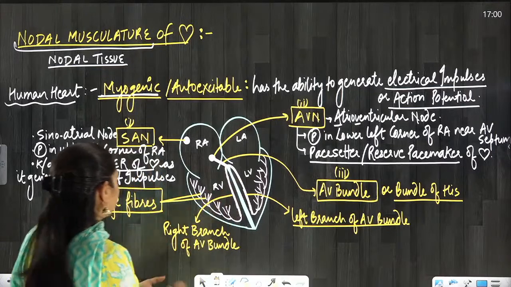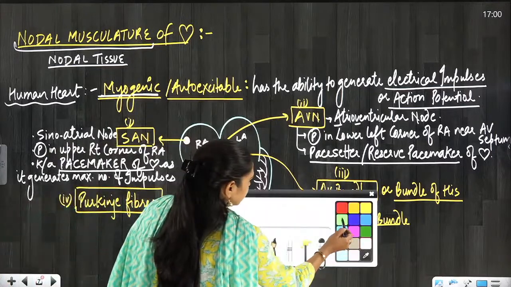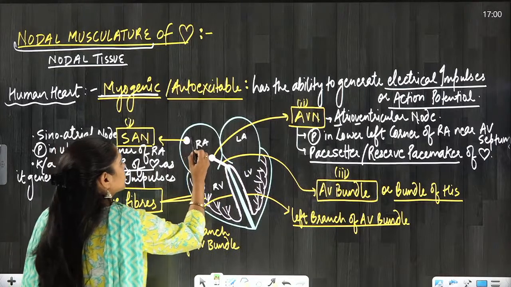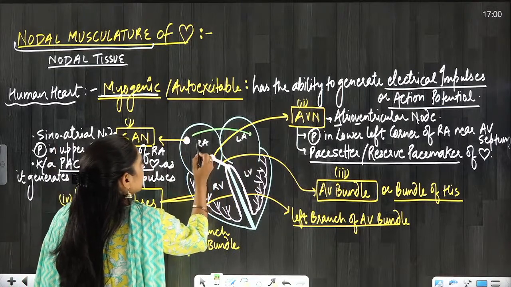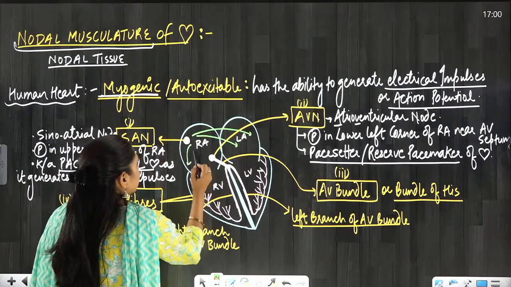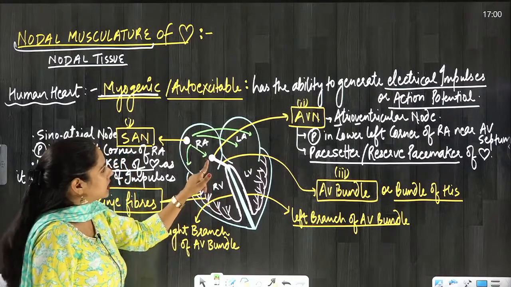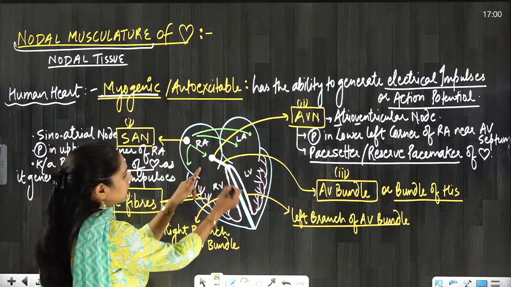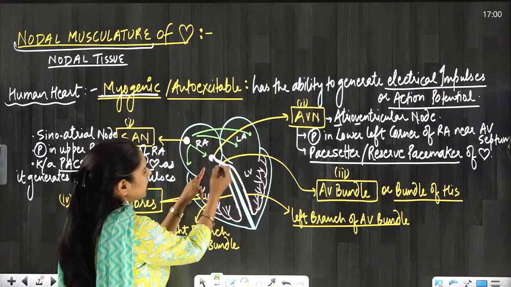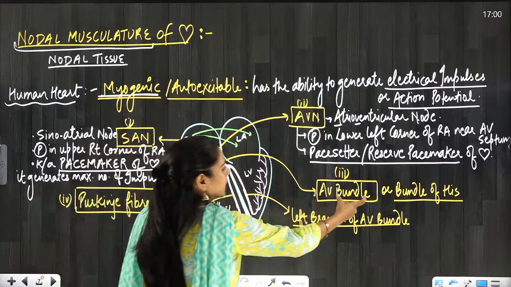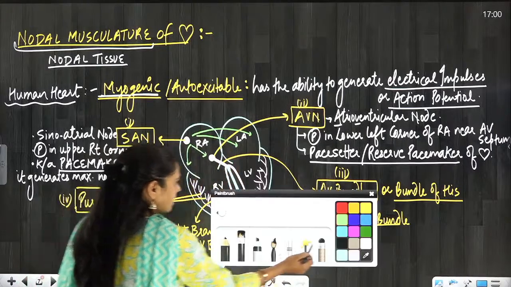Okay, now the electrical impulses generated by the right atrium will come into both the atria, and they will also come to the atrioventricular node. Now from this atrioventricular node, some muscle fibers arise which make the bundle, the AV bundle. What is the AV bundle?